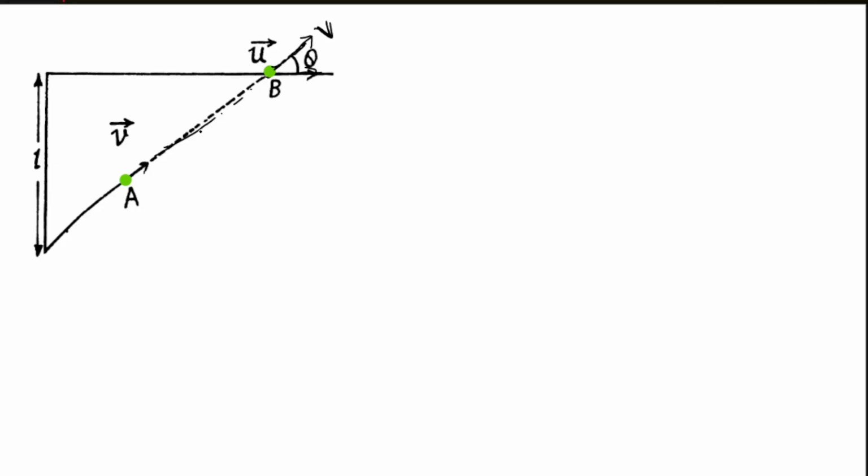Done it? So if you talk about how their separation is changing, initially their separation was L, and at any time t, their separation you can see as this one. Okay? And finally, when they meet somewhere, let's say they are meeting somewhere here, so they both will be here, right? So when they are meeting, the separation between them will become what? Zero. Done. So at any time t, if we talk about this separation,